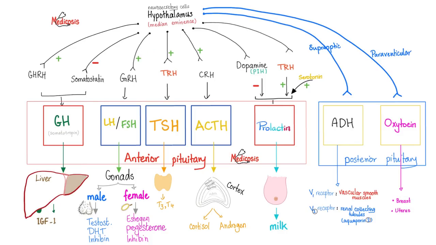What if my pituitary gland secretes lots of gonadotropins? Then this can increase the secretions of sex hormones, testosterone in males and estrogen and progesterone in females. If my pituitary adenoma secretes too much TSH, my thyroid gland will respond by secreting too much thyroid hormone. And if my pituitary gland secretes too much ACTH, my adrenal cortex will secrete too much cortisol and I will suffer from Cushing disease.